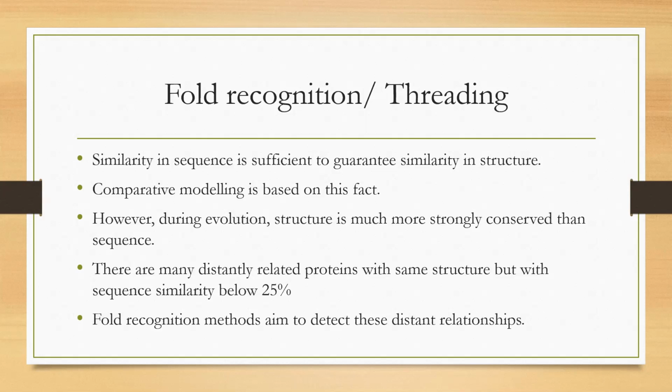In case the template structure or homologous template structure is not available for such sequences, the alternative method we can go for is secondary structure prediction method, which we have discussed just now. But the secondary structure prediction method does not give the three-dimensional structural conformation for your target sequence.